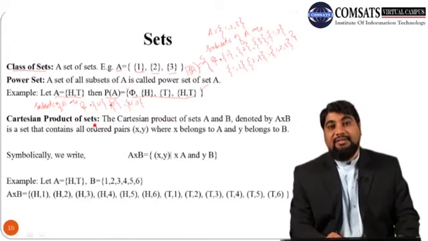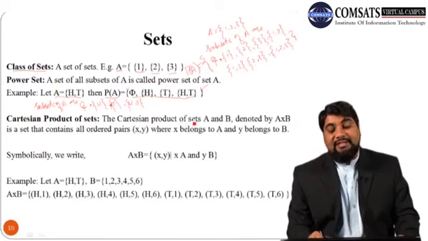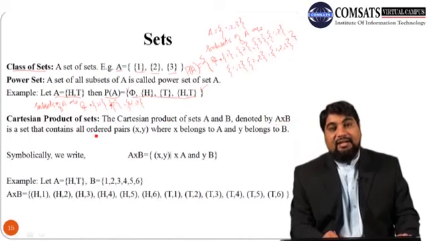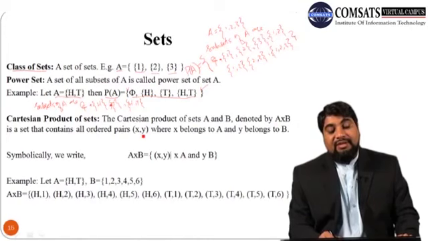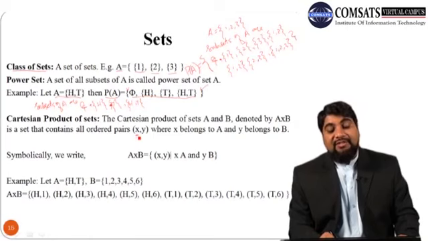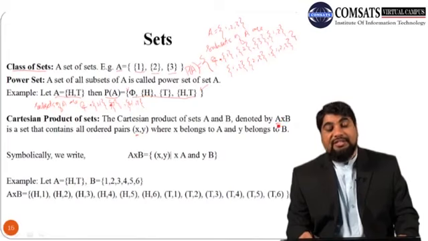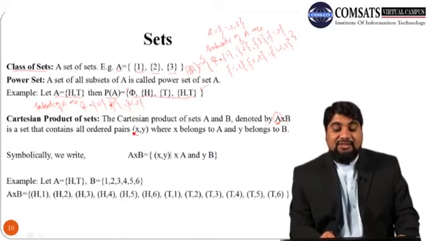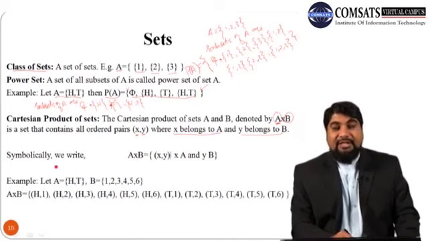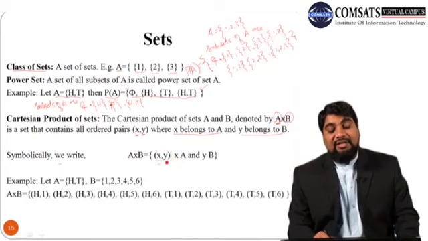Next concept is the Cartesian product of sets. The Cartesian product of sets A and B is denoted by A cross B. It is a set that contains all ordered pairs (X, Y), where X belongs to set A and Y belongs to set B. Note that in this ordered pair (X, Y), the first element X should belong to the first set in the Cartesian product, which is A, whereas the second element Y should belong to the second set, B. Symbolically, A cross B is the set of ordered pairs (X, Y) such that X belongs to A and Y belongs to B.